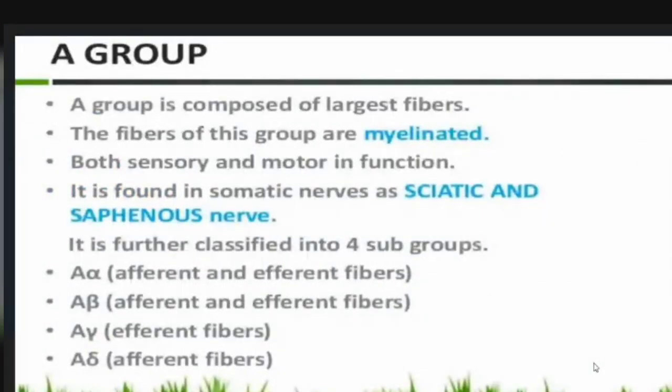A group. A group is composed of the largest fibers. The fibers of this group are myelinated, both sensory and motor in function. They are found in somatic nerves such as the sciatic and spinal nerves. It is further classified into four subgroups: A alpha, A beta, A gamma, A delta. Next slide.